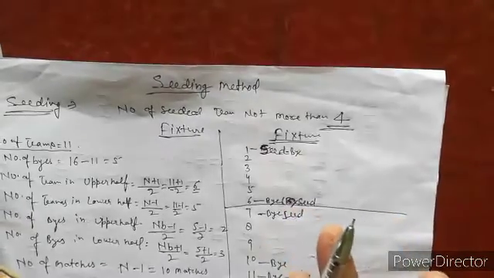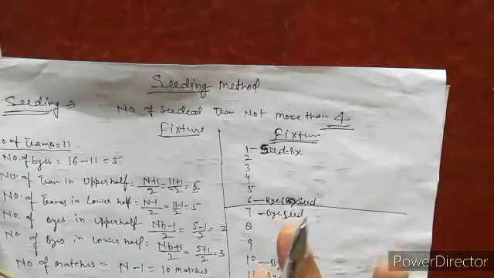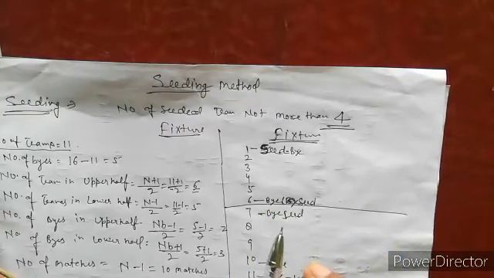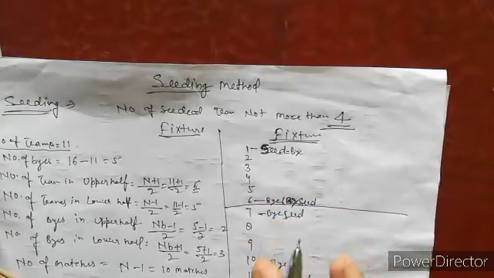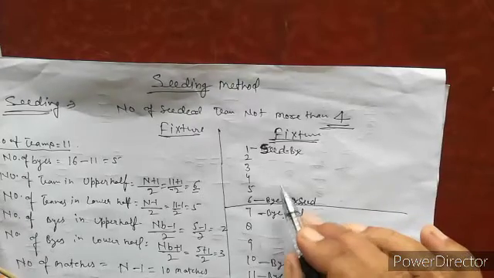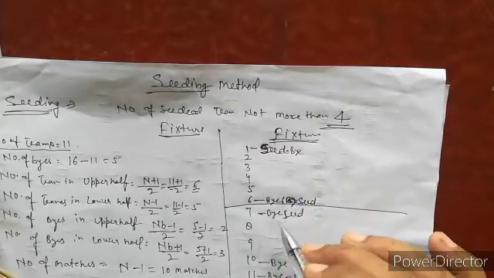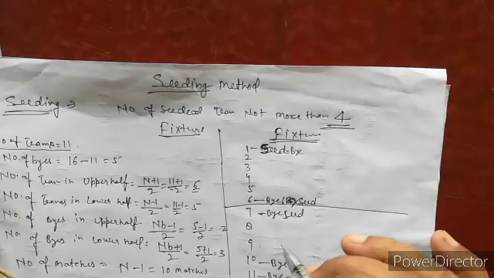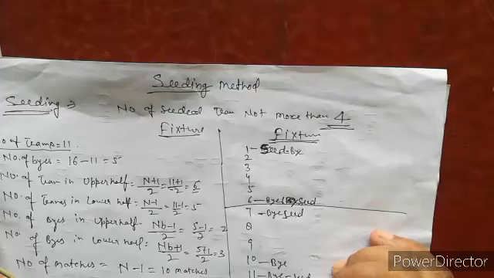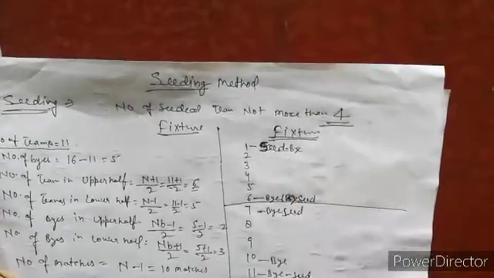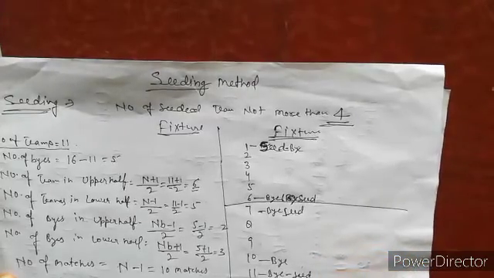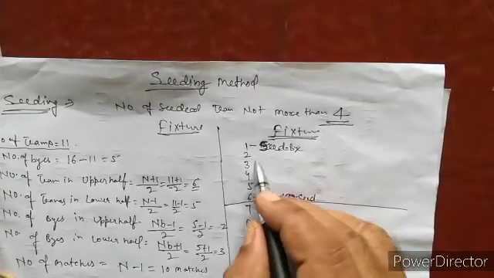Is that clear? Again I will tell you about the number of seeded teams. We give them a specific place in the fixture. These 4 teams we put in an order so that they do not meet each other in early rounds, so the chance of elimination is reduced. First seeding, second, third and fourth. Now we allot the byes as per the rules. Now draw the fixture.